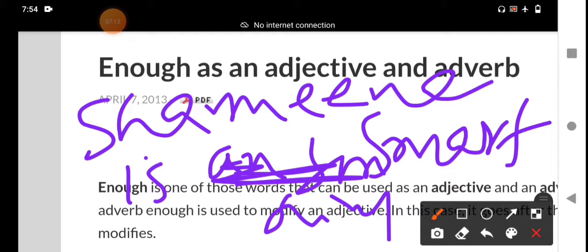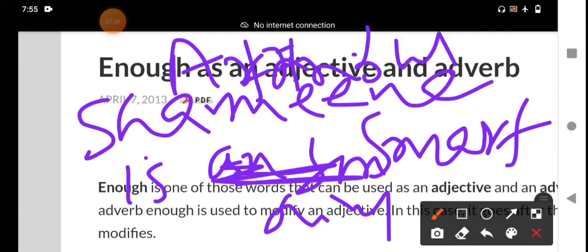Shamina is smart. Both have the same meaning. But once we use it as a predicative adjective and once as an attributive adjective. A-T-T-R-I, attributively used.